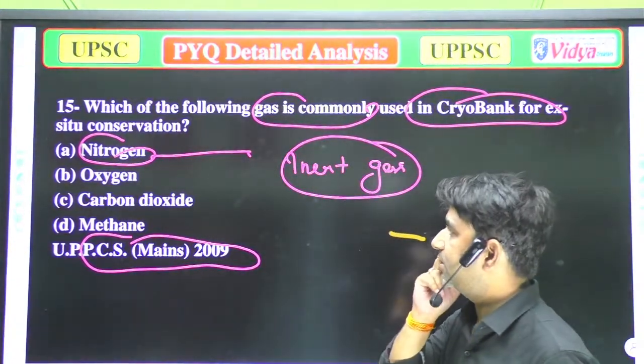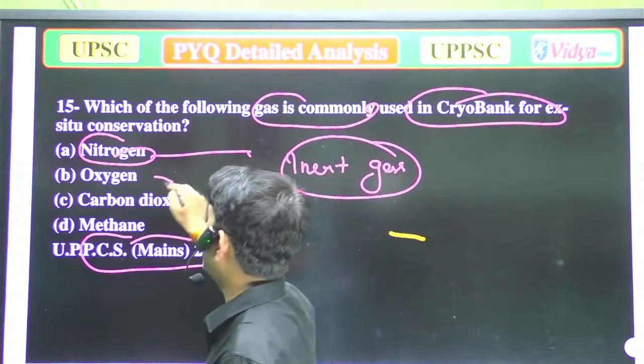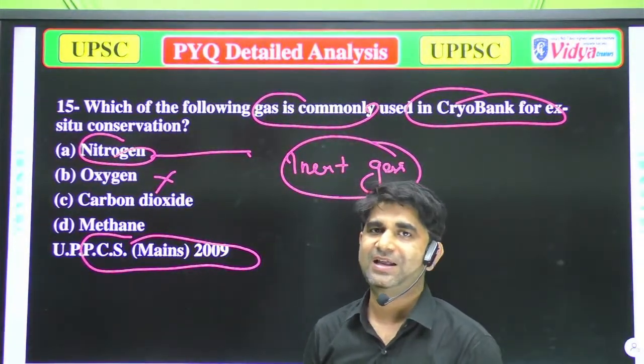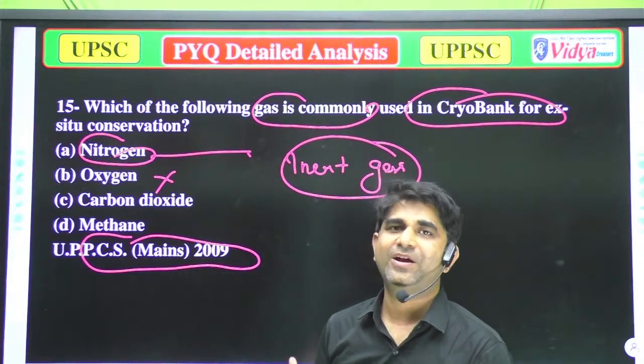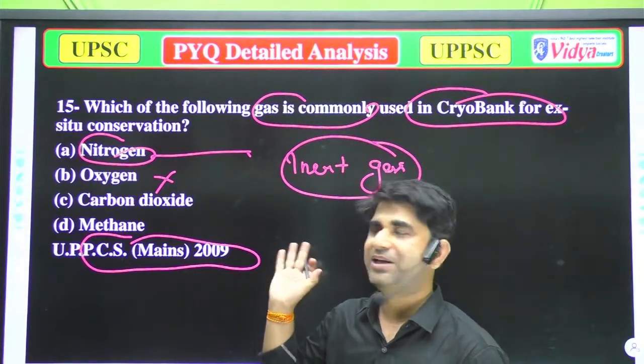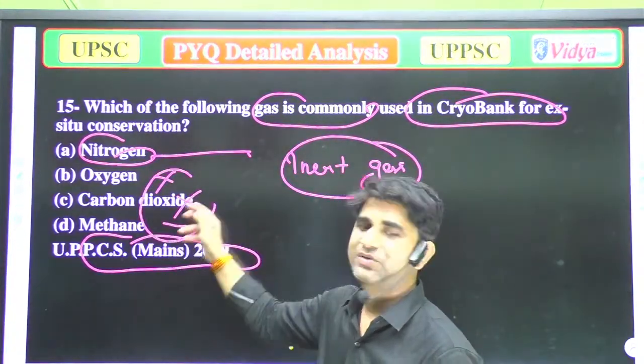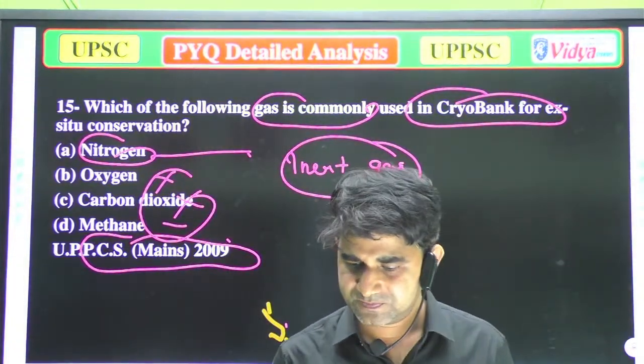Why are these other options wrong? Oxygen: if you provide oxygen there, all the living organisms will oxidize, and they can't be conserved in a cryogenic bank. Again, CO2 and methane, the same conditions are there. So now we'll move to the next question.